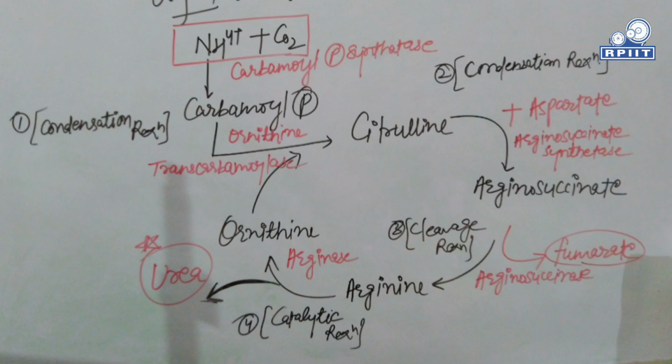Basically, we got urea in the urea cycle, and there is another end product, that is ornithine. So we can also call this urea cycle by an alternative name, that is the ornithine cycle.